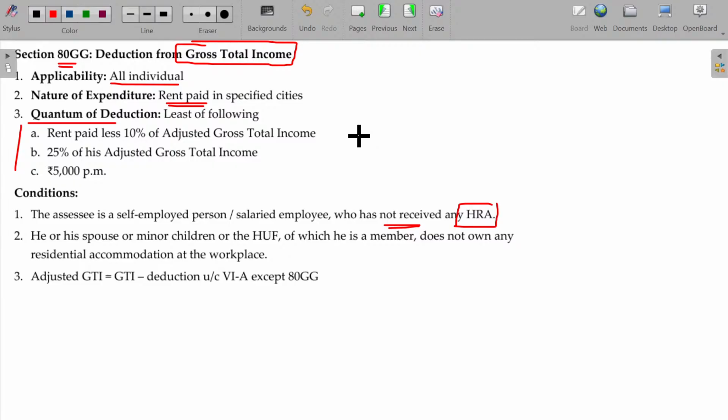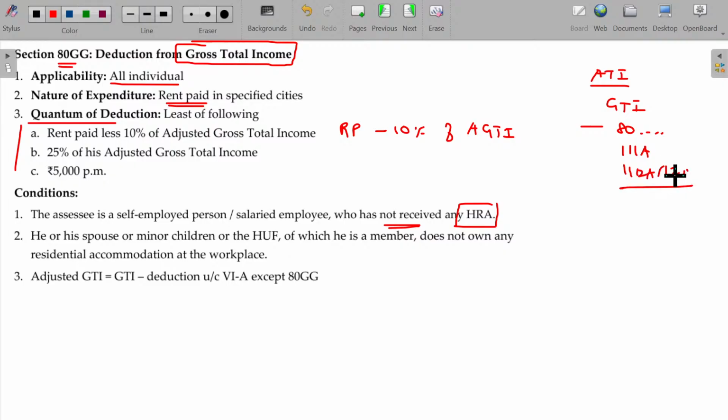Rent paid over 10% of salary. That's how you studied in HRA. The same available here. Rent paid over 10% of adjusted gross total income. The adjusted total income is nothing but what? Gross total income minus 80 series except 80GG. There 80G, here 80GG. And 111A, 112A and 112. Okay, these are removed. That will be called adjusted total income.